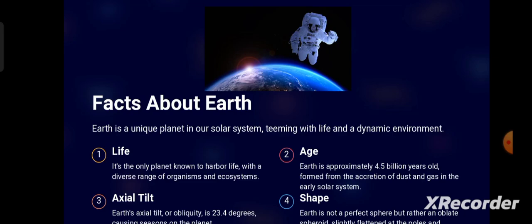The different seasons are due to the axial tilt of Earth's axis. Then age. Earth is approximately 4.5 billion years old. 4.5 billion years ago, Earth was formed. And while we talk about its shape, it's an oblate spheroid, meaning slightly flattened at the poles and bulging at the equator. Somewhat like an orange, you can say, if we press from both ends like this.